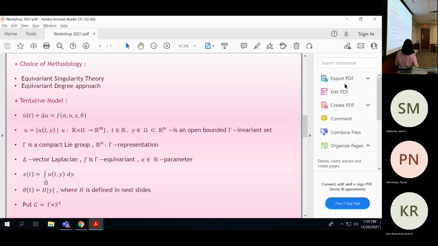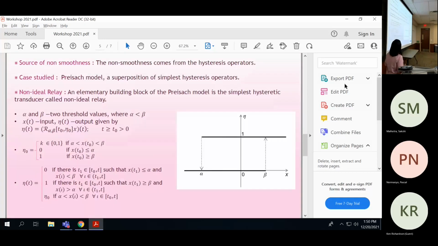Actually, this system is just a parabolic equation, but we introduce another operator, that is the hysteresis operator. So what is the hysteresis operator? I am interested in a system with non-smoothness, and this non-smoothness comes from this hysteresis operator. The Preisach model is the simplest hysteresis operator, and I have already studied it.